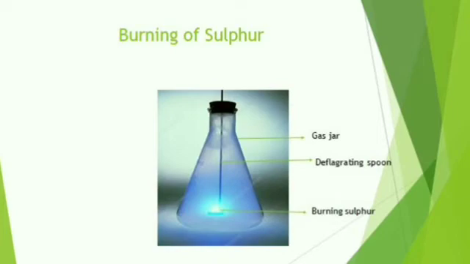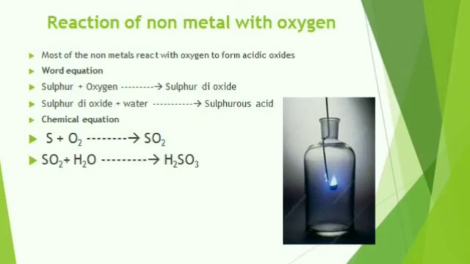Add a small quantity of water into the gas jar and quickly close the lid. Shake the gas jar to dissolve the sulfur dioxide gas. Now pour the water having sulfur dioxide dissolved in it into a petri dish. Check the solution with the help of red and blue litmus papers.